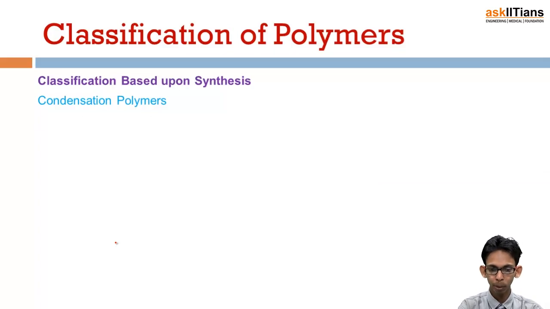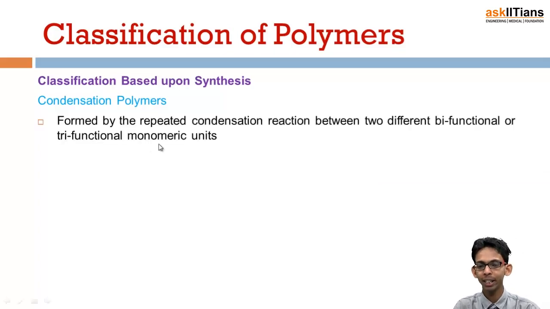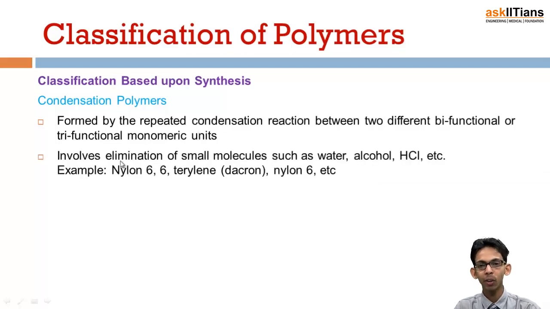So condensation polymers are formed by repeated condensation reactions between two bifunctional or trifunctional monomeric units, and they involve elimination of small molecules such as water, ethanol, HCl, etc. Examples are nylon 6,6, Dacron or nylon 6. These are all formed by condensation reaction.